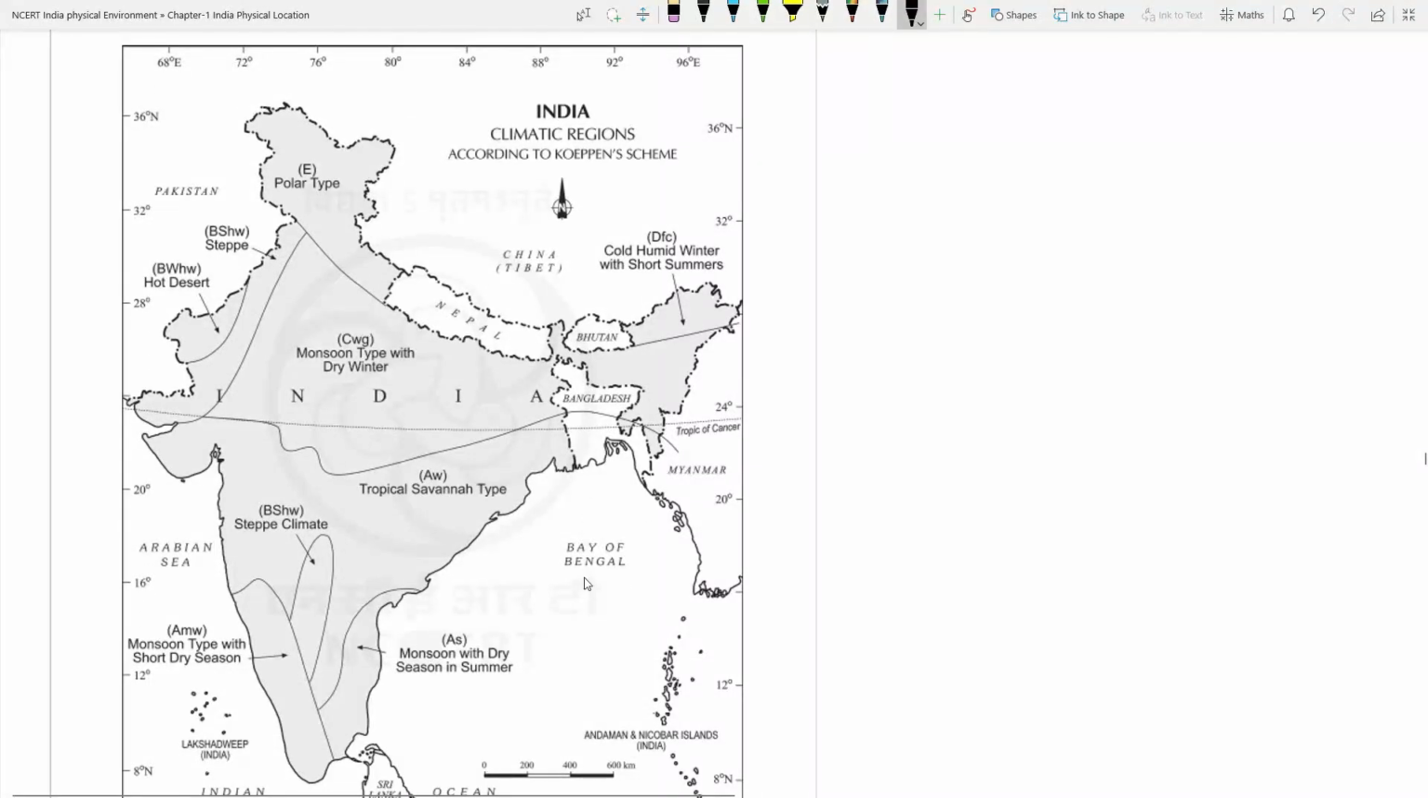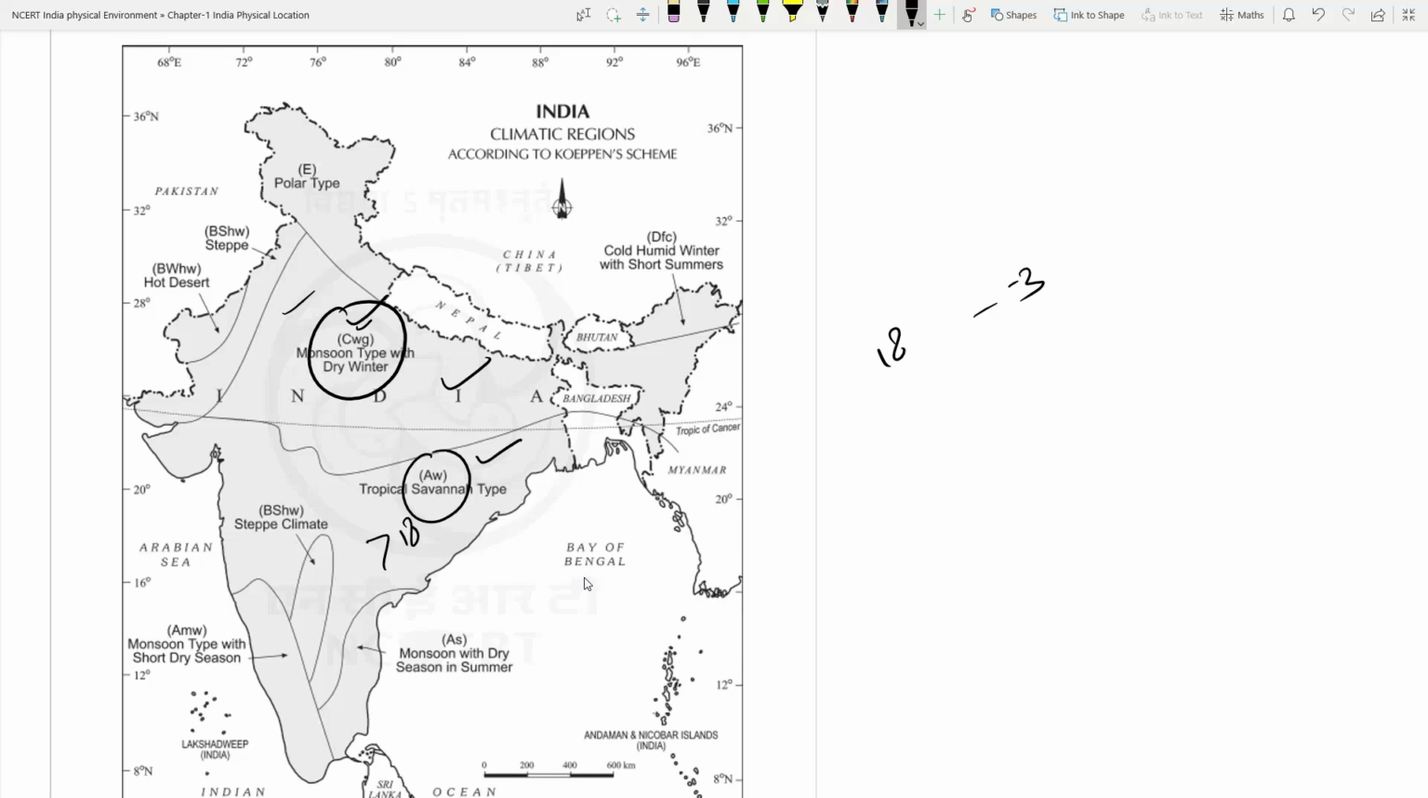You can see CWG. C means you might be remembering that the temperature was between less than 18 degrees Celsius and -3. So those areas are the areas of CWG. And winter will be dry and G is the Gangetic plain it is showing. Okay. Aw type of climate. A type means the temperature is more than 18 degrees Celsius. W means winter dry. Okay.